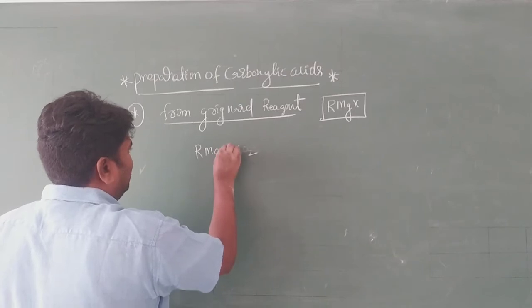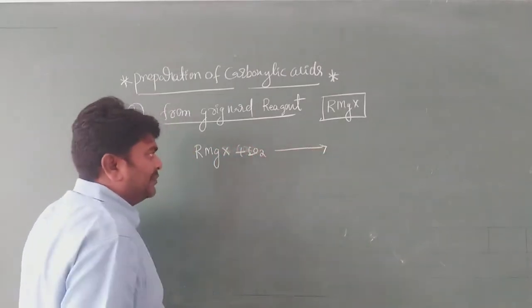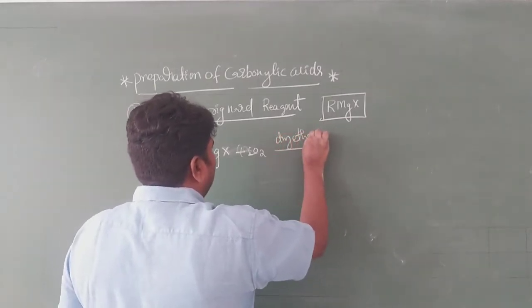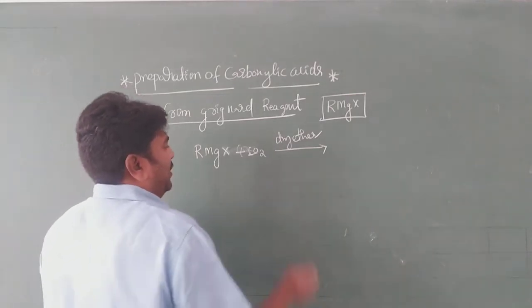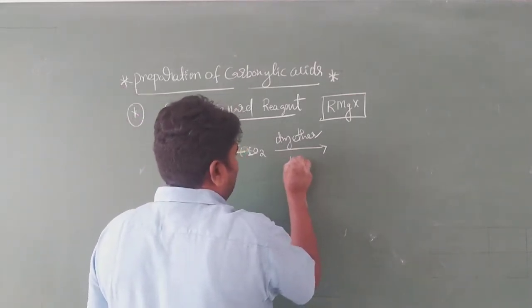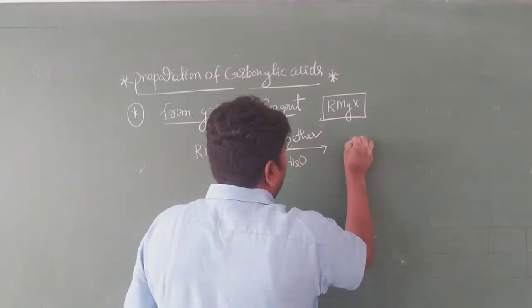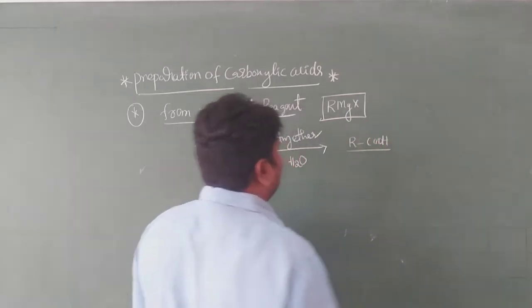RMgX plus CO2 in presence of dry ether. Dry ether is very important. Then on hydrolysis, we will get RCOOH, a carboxylic acid.